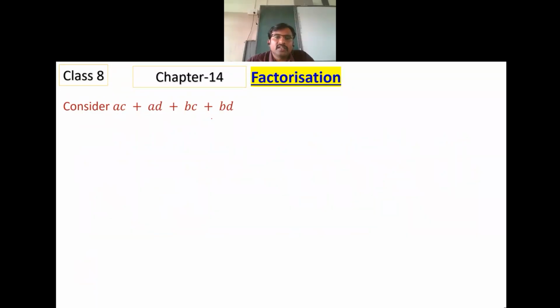Look at this: AC plus AD plus BC plus BD. Can we make something out of this? AC and AD we can make common, and BC and BD we can make common. It is already regrouped, so we can just take common and solve.